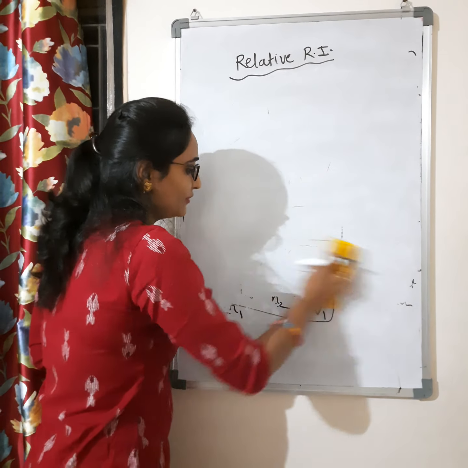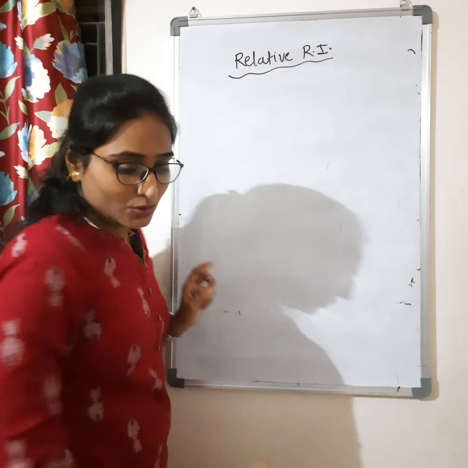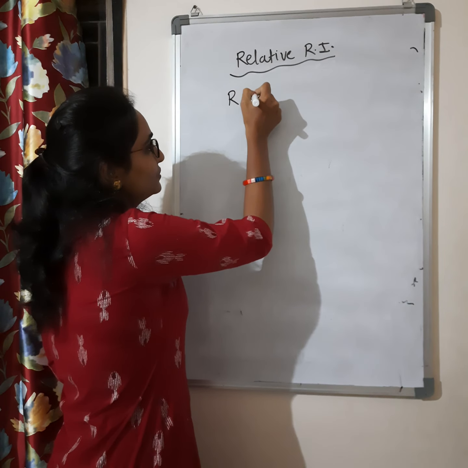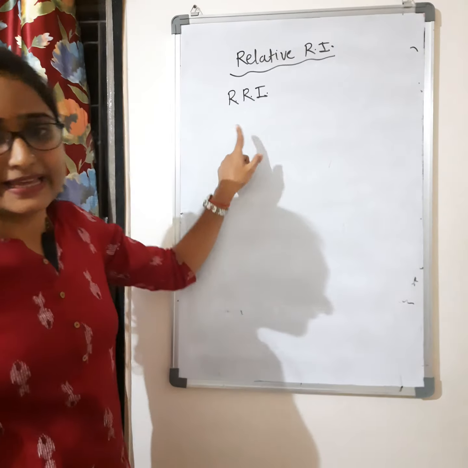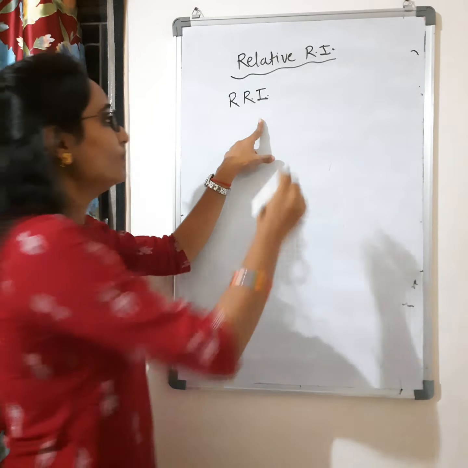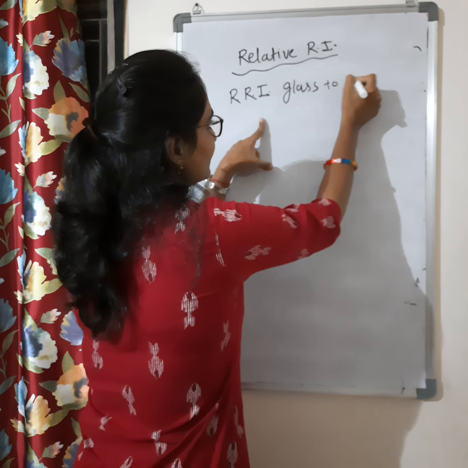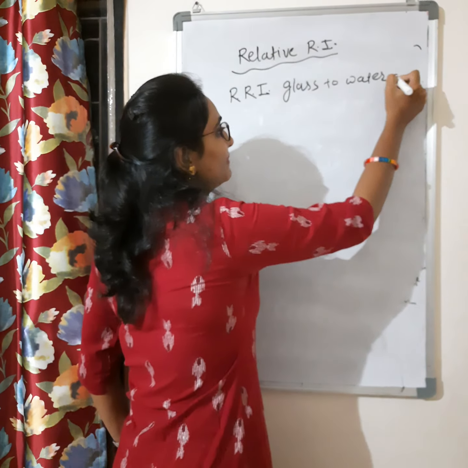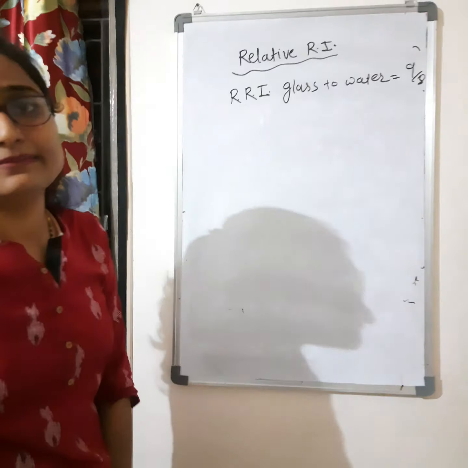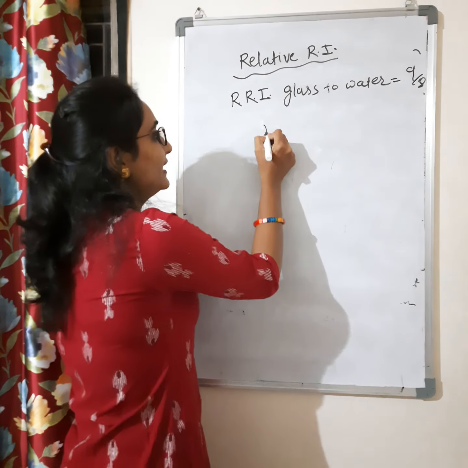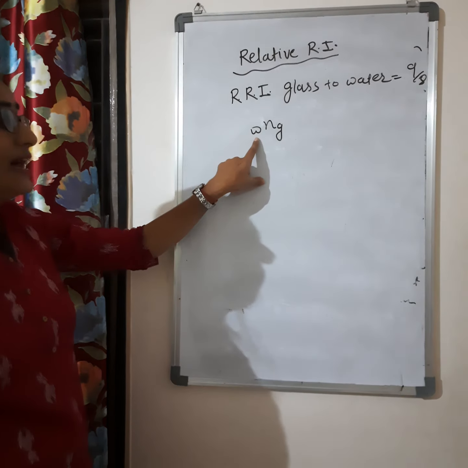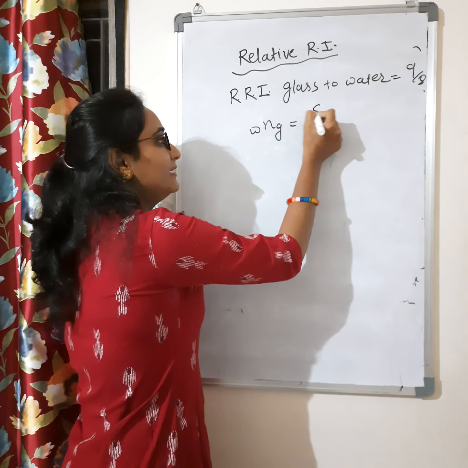And suppose we take one example. Suppose the relative refractive index, I am writing RRI, of glass with respect to water is 9 by 8. Means the relative refractive index of glass with respect to water is 9 by 8.